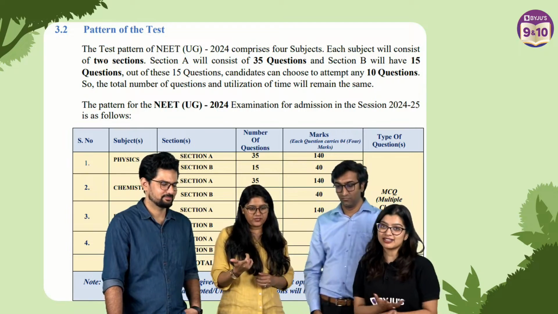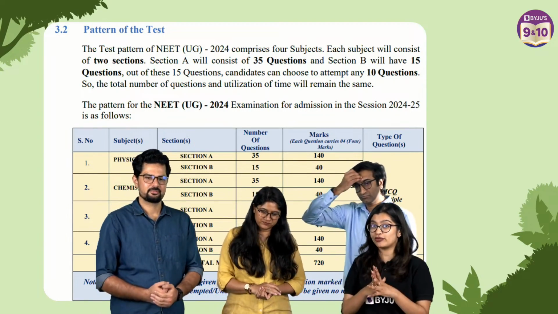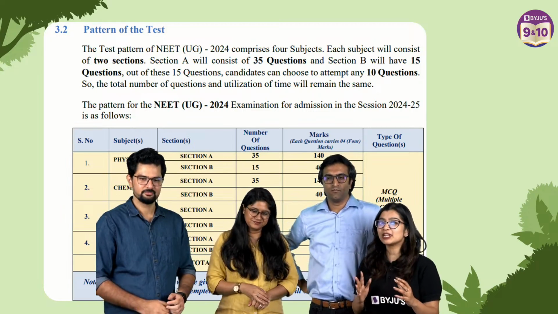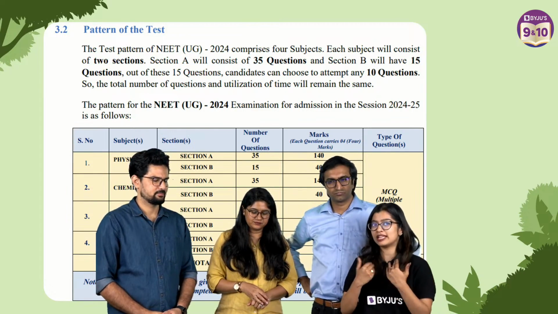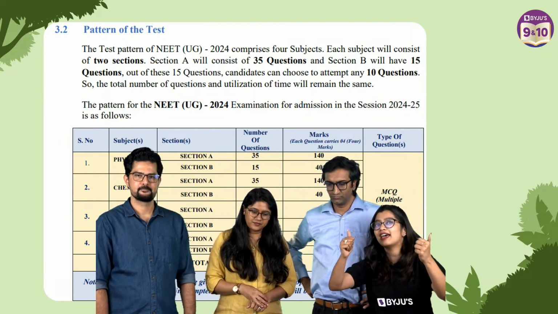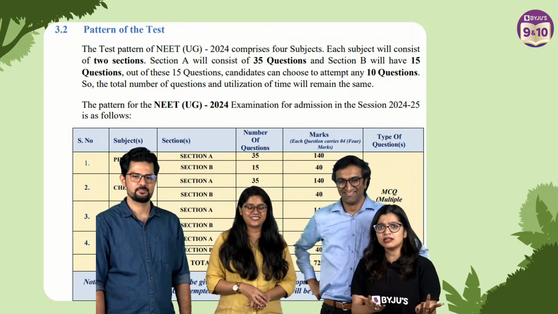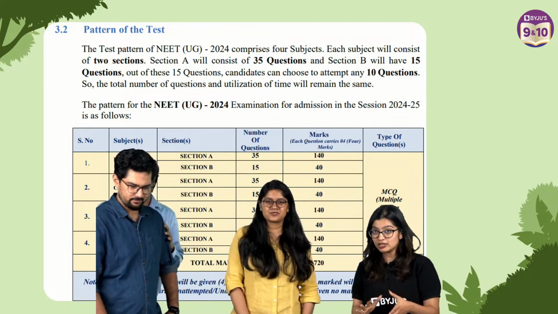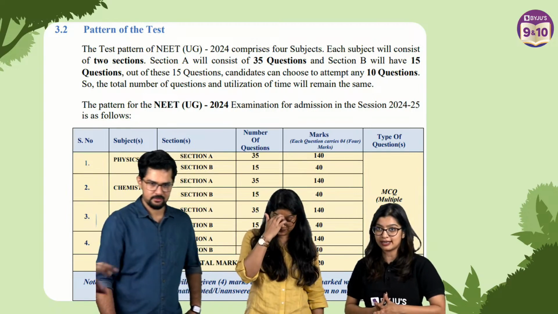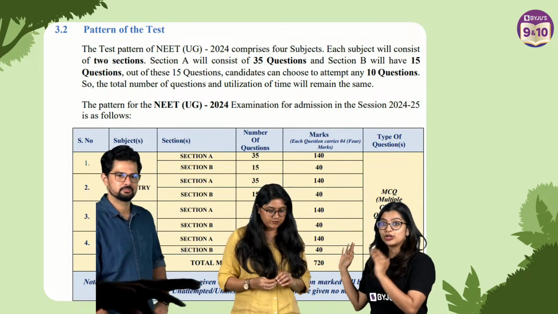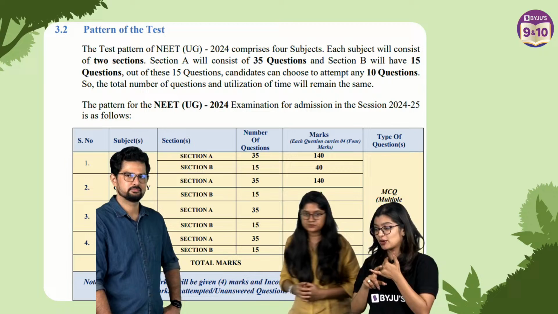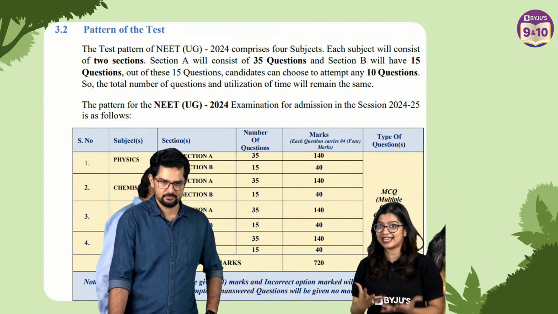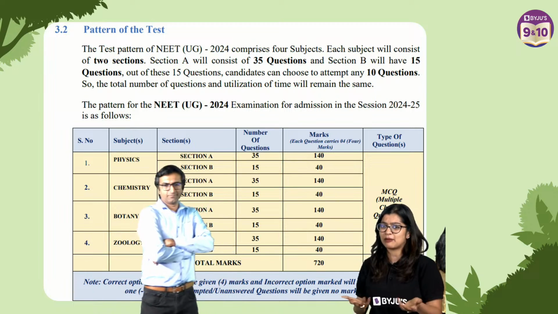Now this right here is a very important thing for all of you to get some perspective on how the exam works, because so far you have been giving an 80 marks exam, and if you get 75 plus, you say, good marks, ma'am, and we encourage that as well. But one of the important things is that you need to know how many questions you are going to get, what the total marks are, what type of questions, and how many sections. That's what you always look for in a sample paper.